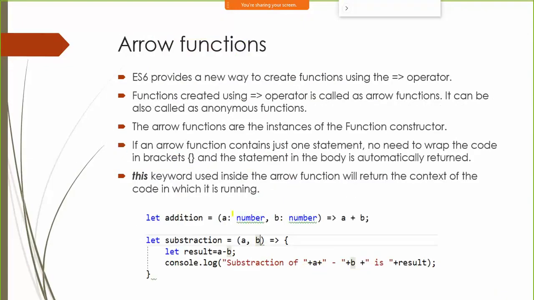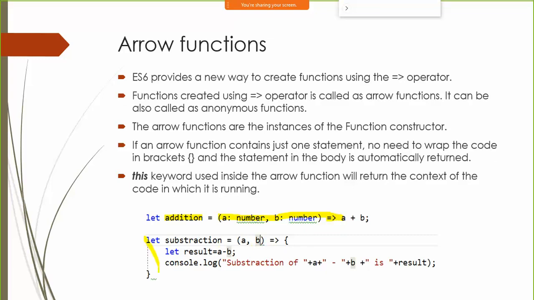Other than that, we also have the feature called arrow functions. Think of them as lambda expressions from C sharp. Here you can see an example. You say let addition equals, then you're defining one arrow function here. I'm saying a colon number, b colon number, then goes to a plus b. That means this function will take two variables a and b of type number, does the addition and returns the value. If I need multiple lines of statements, then I can also use curly braces.